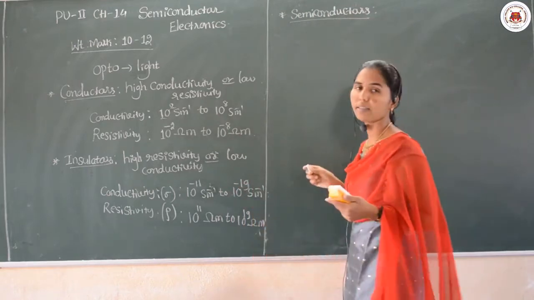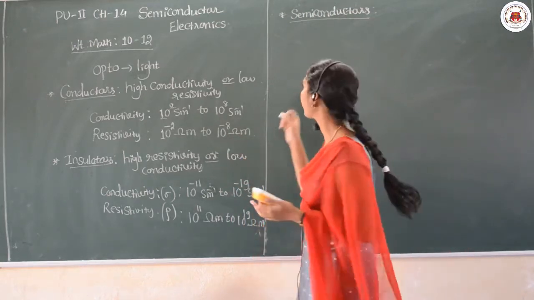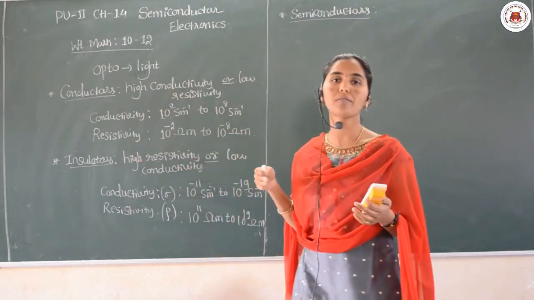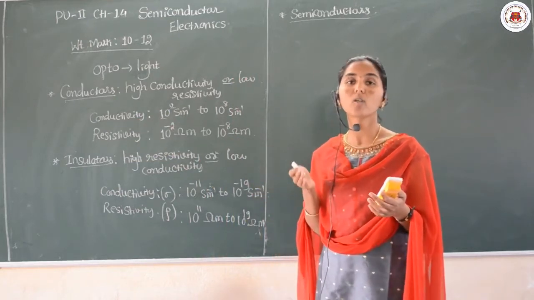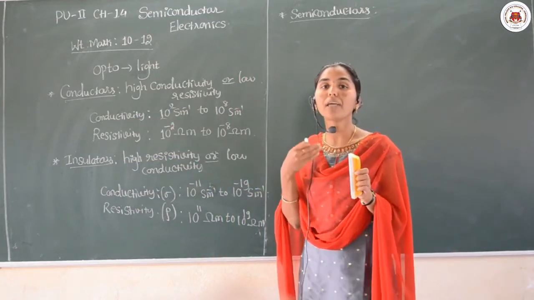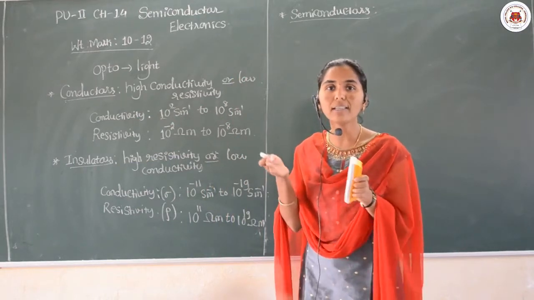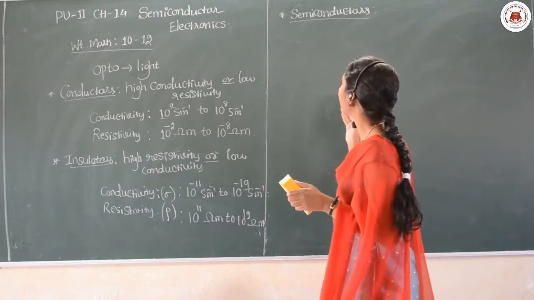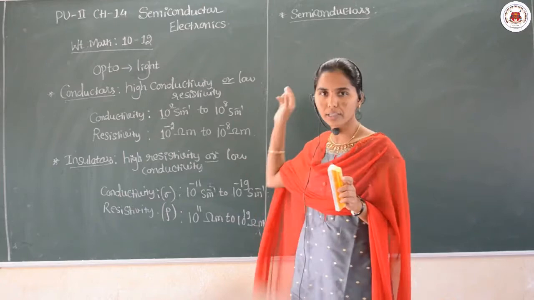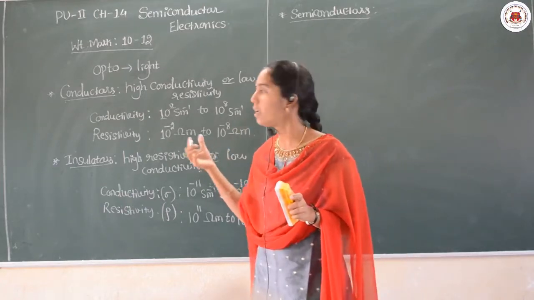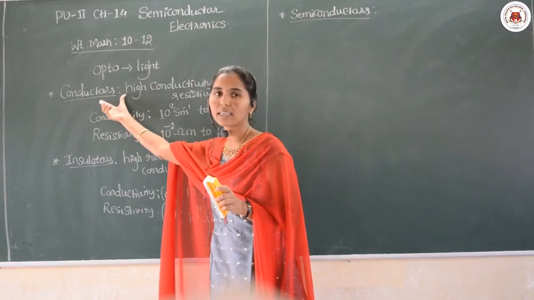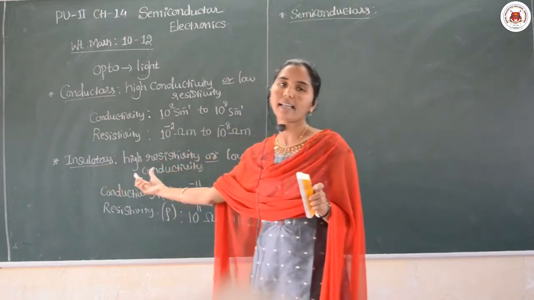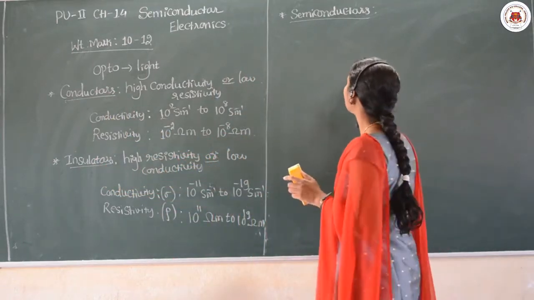Semiconductors. What are semiconductors? Semi means they have the partial property of conductors and the partial property of insulators. The materials whose properties lie between conductors and insulators are called semiconductors. Am I clear? So these are the materials whose property lies between them; you can also say they partially act like a conductor and partially act like an insulator. That is called a semiconductor.